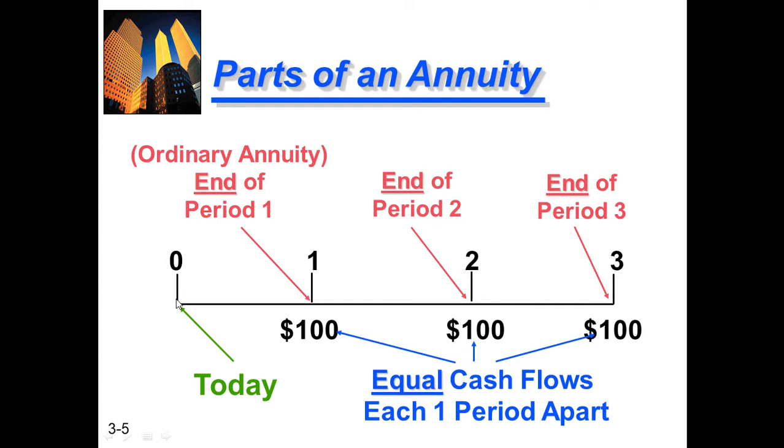Today, at 0, he is not going to pay any amount to the bank because the contract is an ordinary annuity. The investor will pay $100 after 1 year. Again he will pay $100 after 1 year. Again he will pay $100 to the bank after 1 year. If you see, this timeline contains 3 years, and every year the investor is paying $100 to the bank. Therefore it is called annuities.